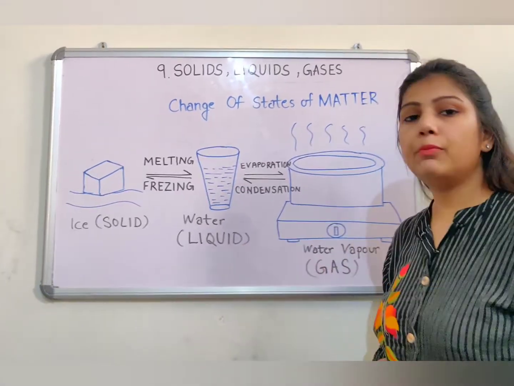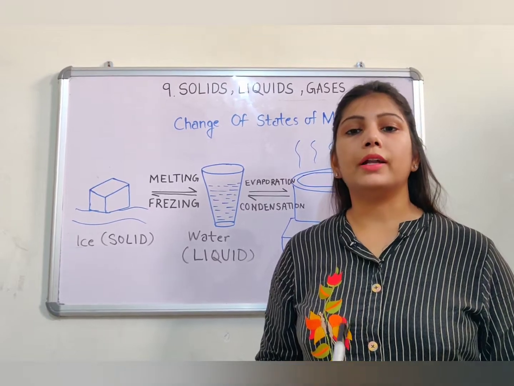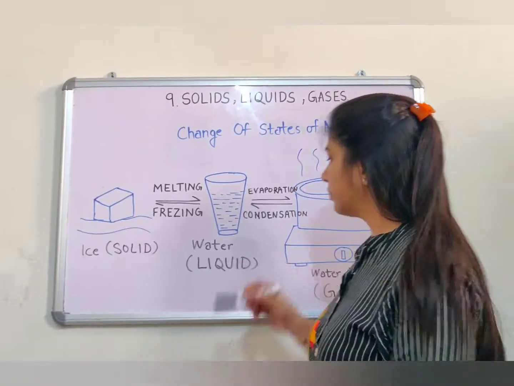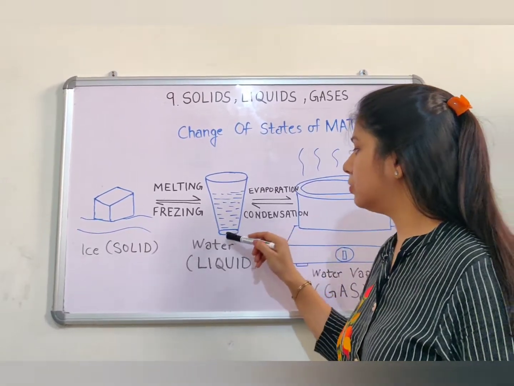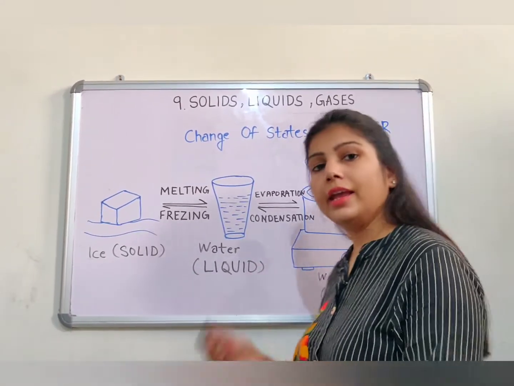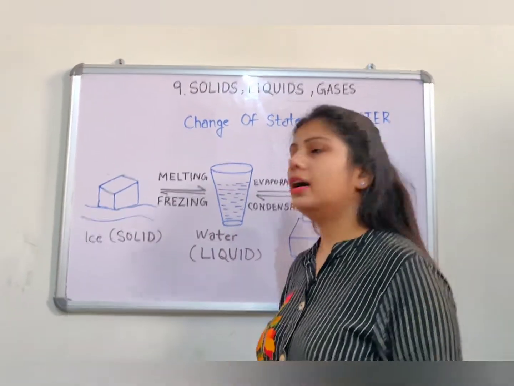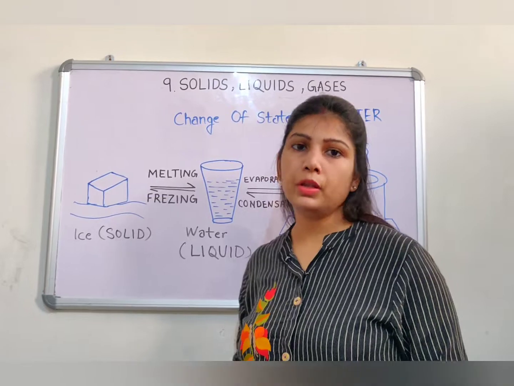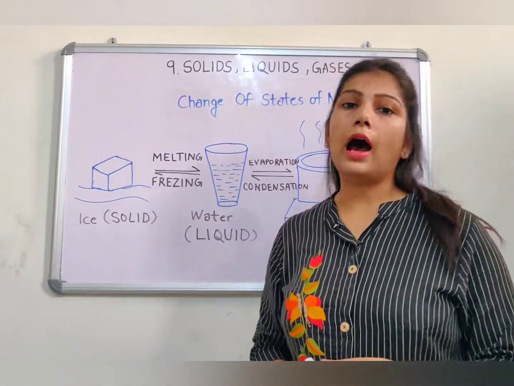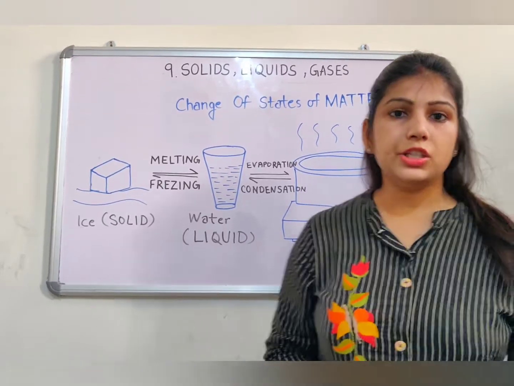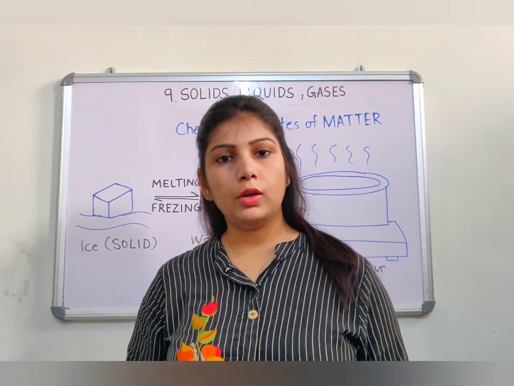Condensation is that process in which vapor state of a matter changes into its liquid state. So, on condensing, these vapors change into liquid state, and again on cooling further, this liquid water ultimately turns into ice. So we can say all the states of matter are interchangeable. We can change one form into another by heating or cooling.